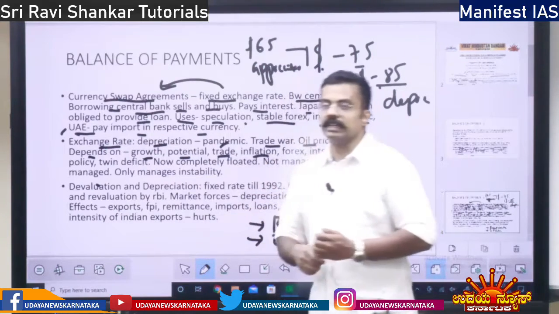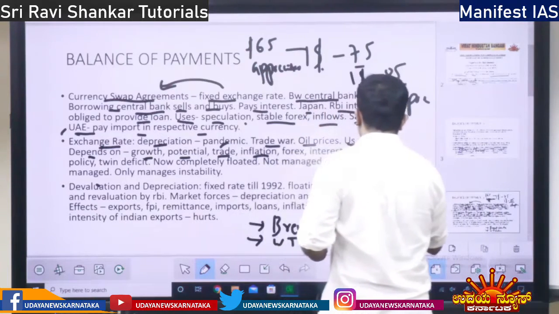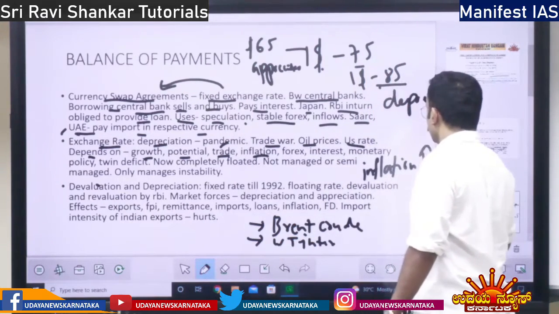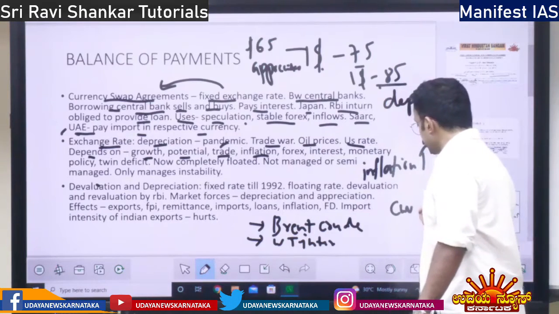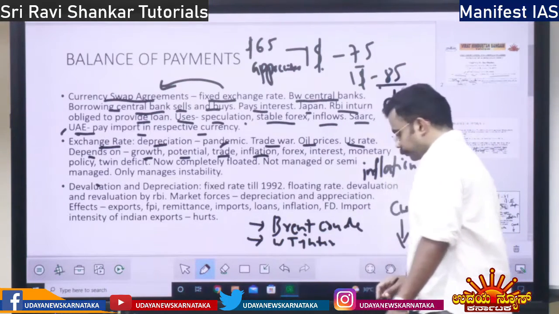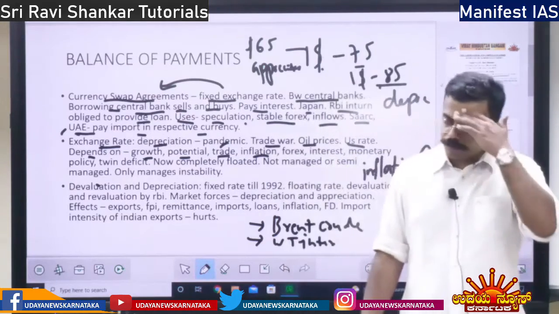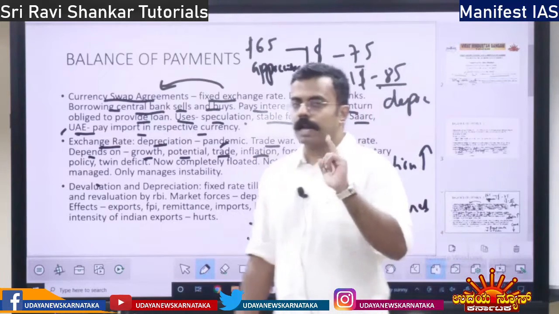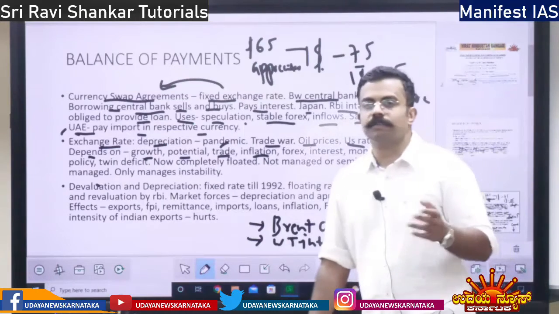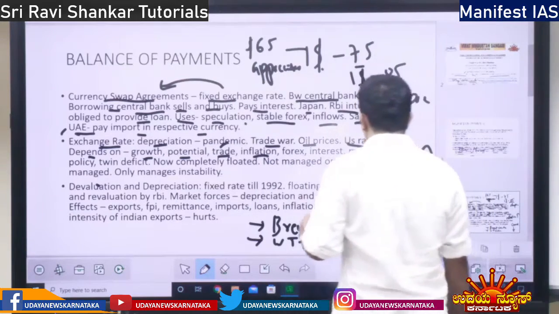Apart from that, inflation. If the inflation is high, what happens? What is the connection between inflation and exchange rate? See, if the inflation is high, it means the prices are high. It means the currency depreciates. It is an inverse relationship. Why does the currency depreciate? There is a price rise. For example, earlier for $1 one apple used to come. Suddenly there is inflation, and one apple takes $2.